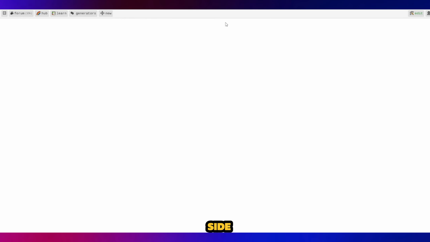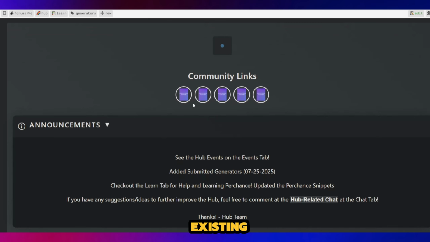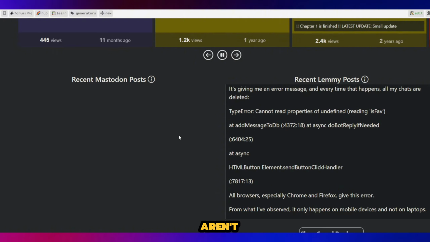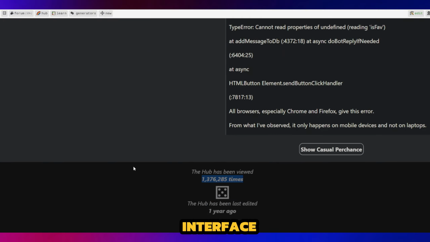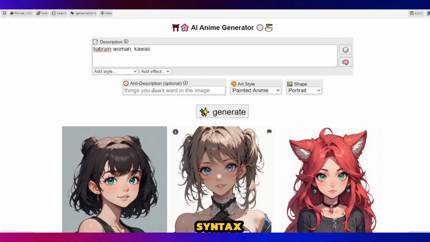The negative side: Perchance does not generate new images from scratch, it only randomizes existing ones. You cannot create novel poses or styles that aren't already in the image list. Also, the interface is text-heavy and confusing for beginners. You have to learn its bracket syntax.